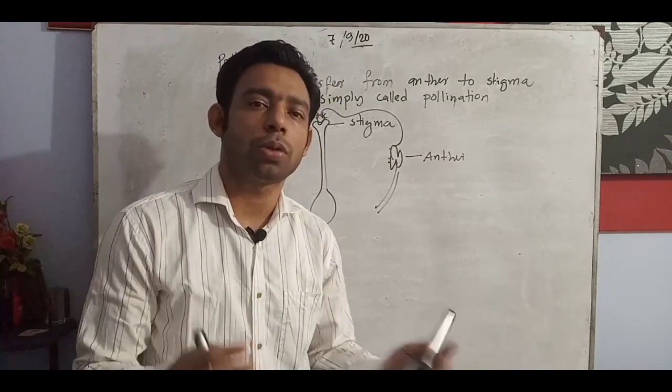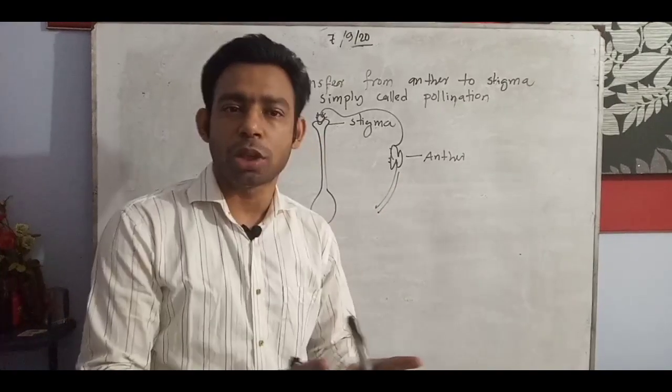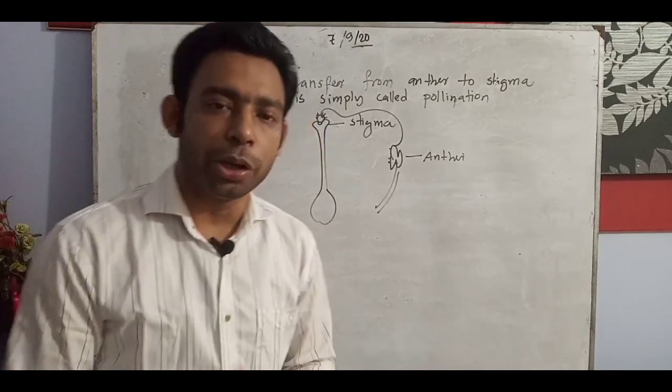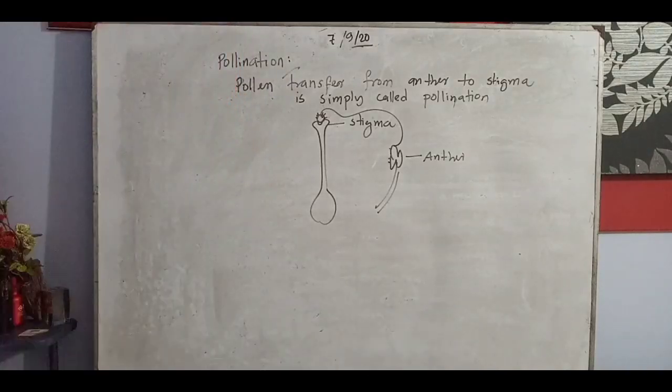Of course it can also be a different flower of the same species, China rose to China rose, and different flowers can have pollination. These topics are very important, my dear students. I think you got the point I was trying to make you understand.